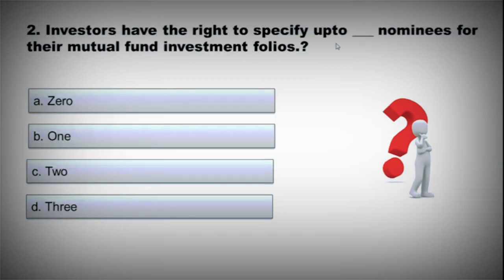Investors have the right to specify up to dash nominees for their mutual fund investment folios. A, 0. B, 1. C, 2. D, 3. And the right option is option D, 3 nominees.